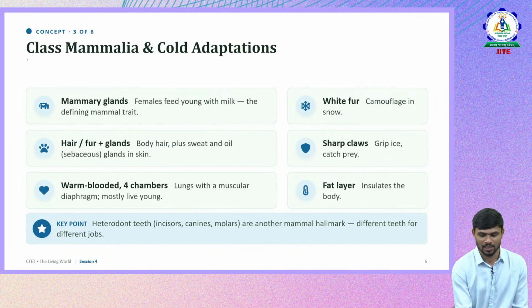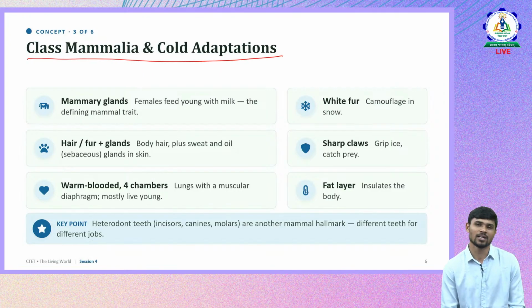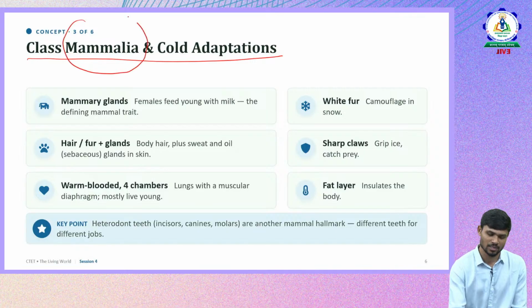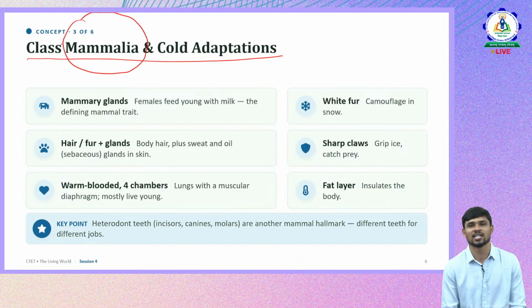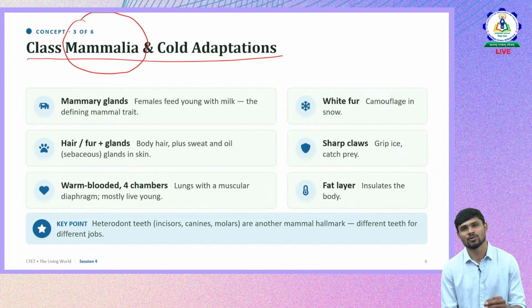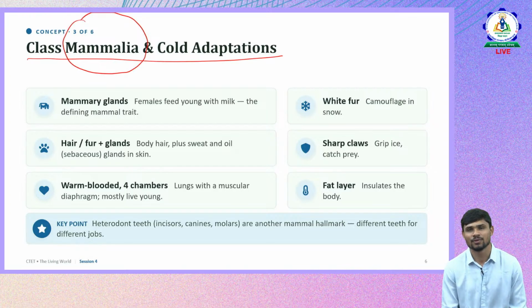Then class Mammalia. Okay, so what are mammals? First we need to understand the concept of mammals, and let us see from the CTET perspective how questions are asked with respect to mammals. Mammals are those organisms which possess mammary glands, which produce milk to feed their offspring.